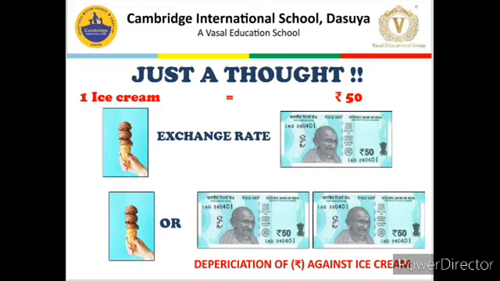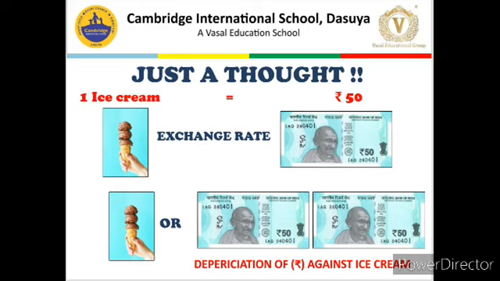Now, this is the exchange rate between ice cream and rupees, and this is generally the case with all goods and services, and this is exactly the case with currency as well. Why? Because when I say that $1 is equal to 50 rupees, then I am saying that I require 50 units of Indian currency to buy 1 unit of US currency.